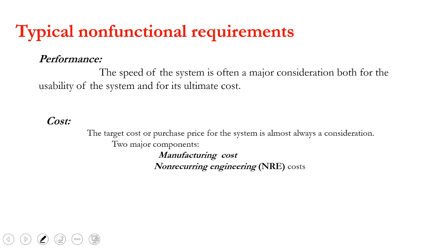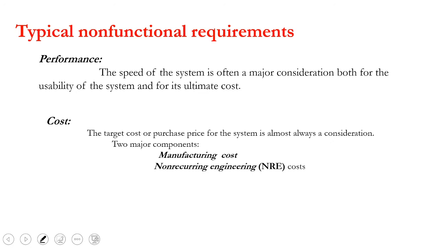Next is the cost. As I told, cost and performance are very related matters. Yet in the cost, there are two costs which really affect the product price. One is the manufacturing cost, the other is the non-recurring engineering cost. Manufacturing cost is about the components, raw materials you buy, how you integrate, and all these things come under the manufacturing cost.